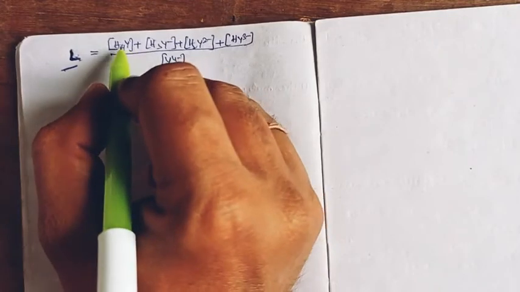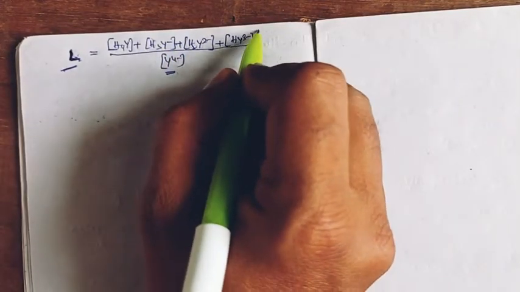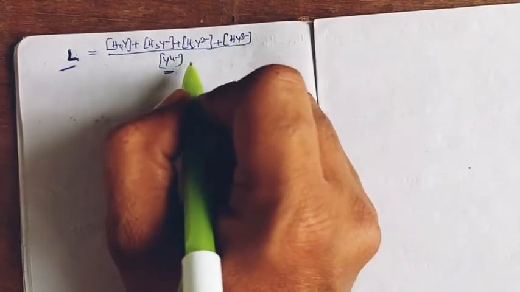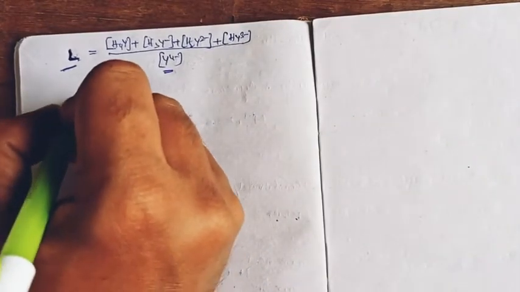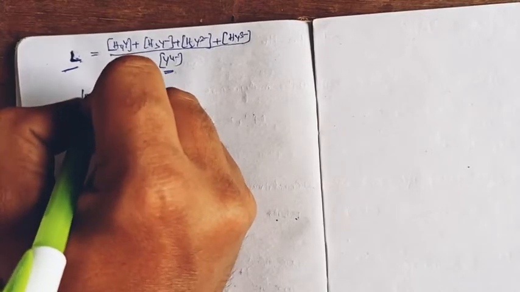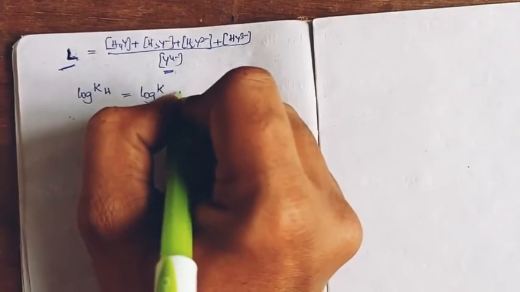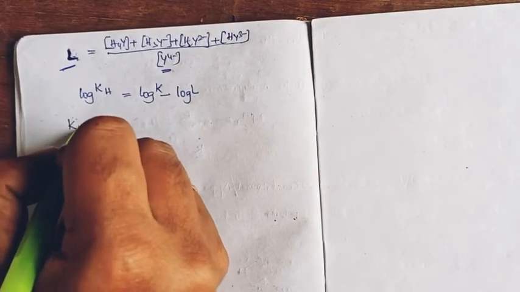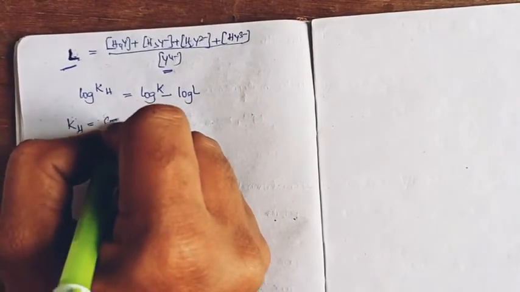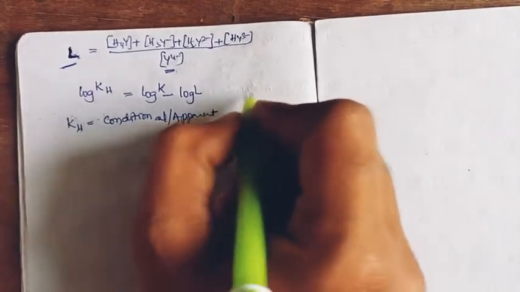The new formula is log K_H equals log K minus log L, where the new stability constant K_H is called the conditional or apparent stability constant.